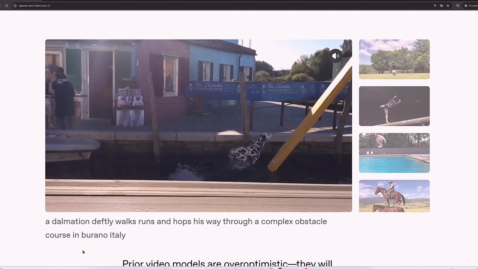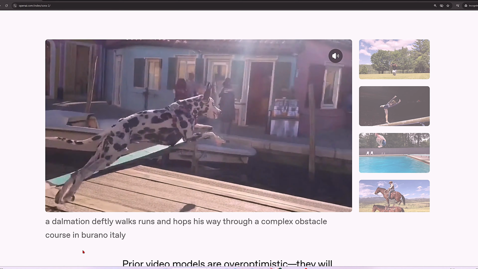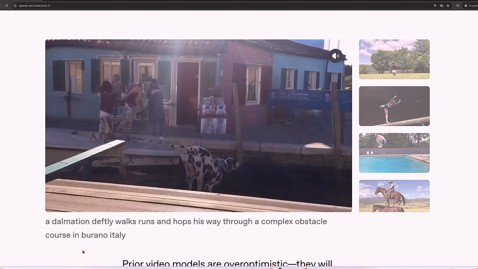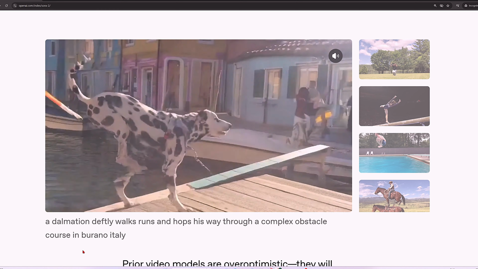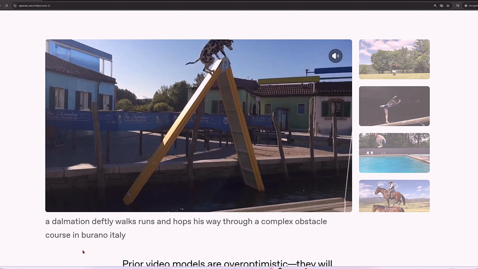Nearly everything looked perfect, but check out the dog jumping into the water when it hits the surface. It looks like it's landing on concrete instead of water. This goes to show that we can still expect some flaws in our video generation. We're not quite there yet.